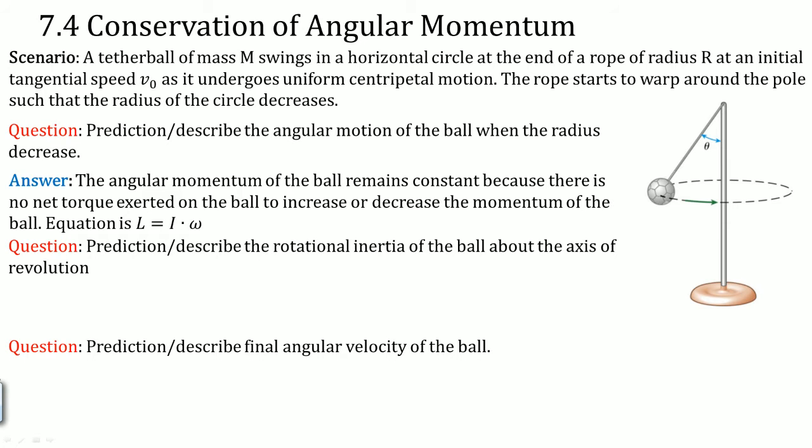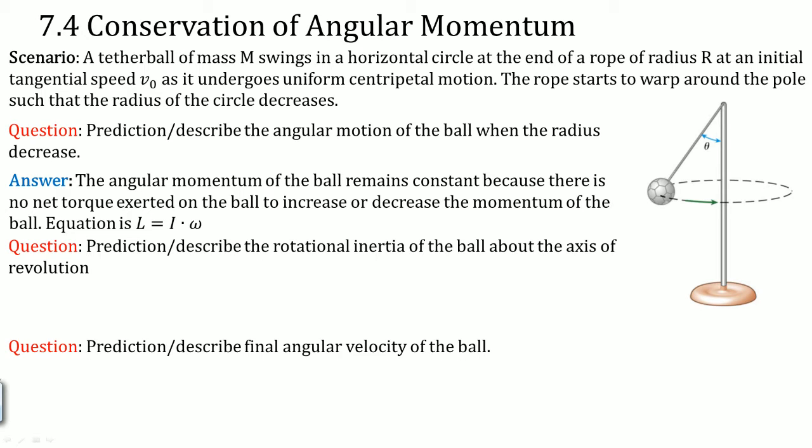Let's take a look. The angular momentum of the ball will actually remain constant because there is no net torque exerted on the ball to increase or decrease the momentum of the ball. So the angular momentum of the ball, L, remains L. There was no net torque to increase the angular velocity in any way. Therefore, the angular momentum of the ball remains constant, even though the radius decreases.